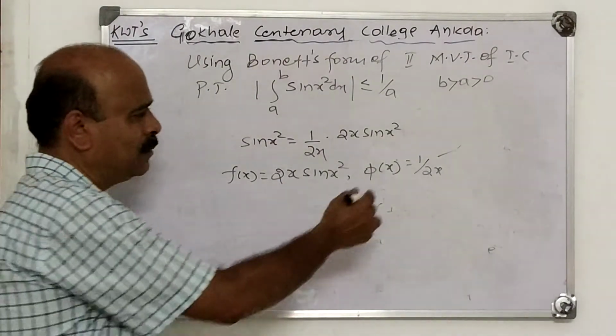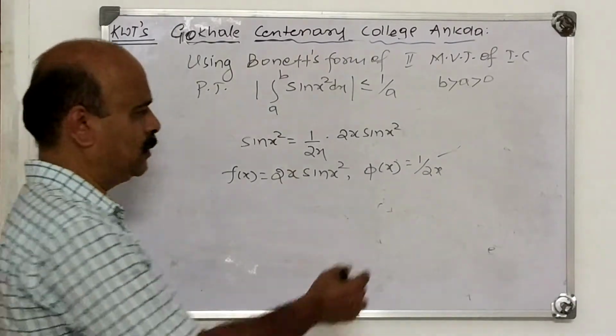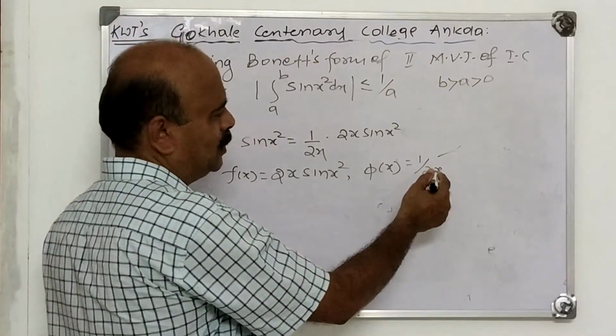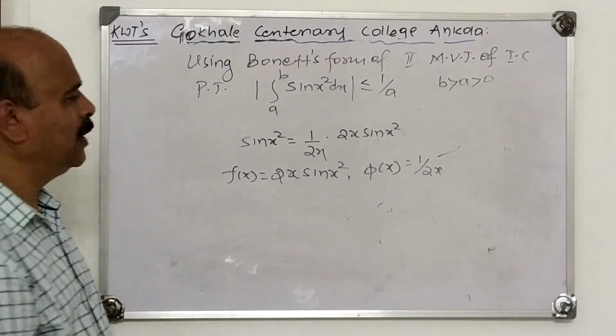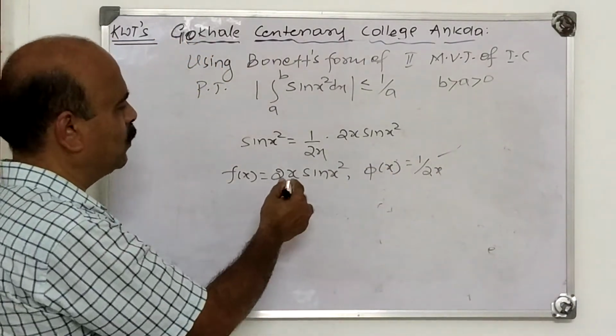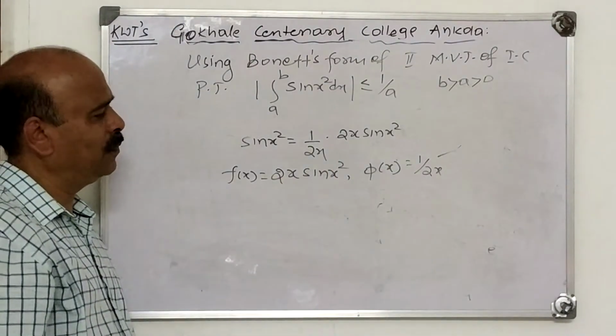Did you understand this one? We have used properties of integrable functions. 1 upon 2x is continuous in [a, b], therefore it is integrable. This one, sin of x square, it is continuous in [a, b].